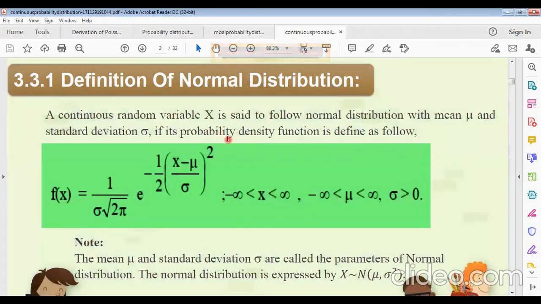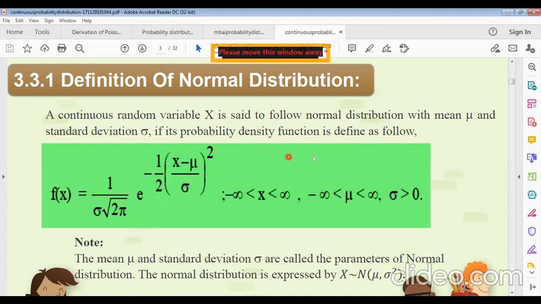A continuous random variable x is said to follow normal distribution with mean mu and standard deviation sigma if its probability density function is defined as follows: f of x equals 1 by sigma square root of 2 pi, e to the power minus half, x minus mu divided by sigma, whole square, where x lies between minus infinity to plus infinity, mean mu also lies between minus infinity to plus infinity, and the standard deviation sigma must be positive.